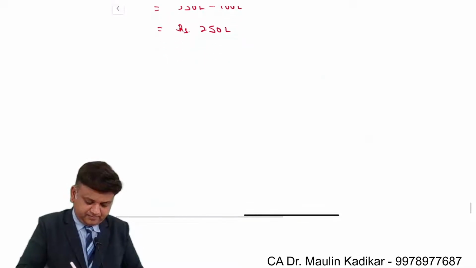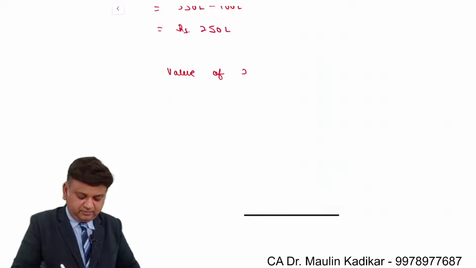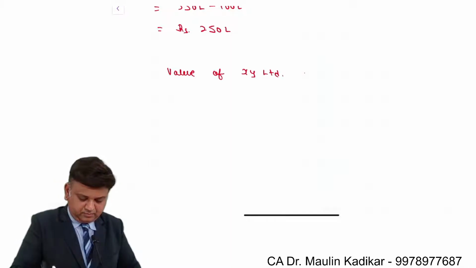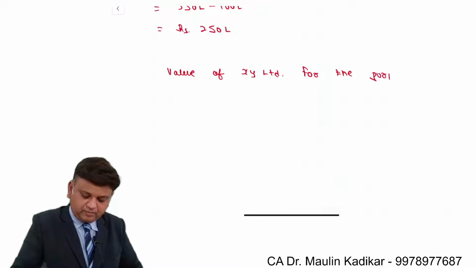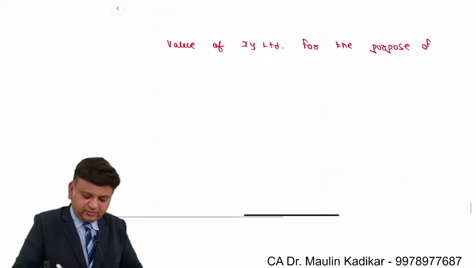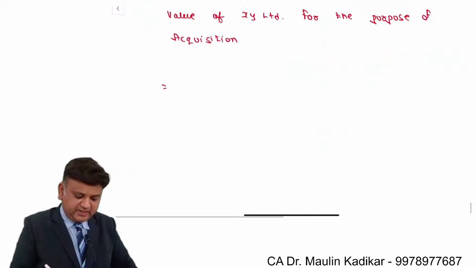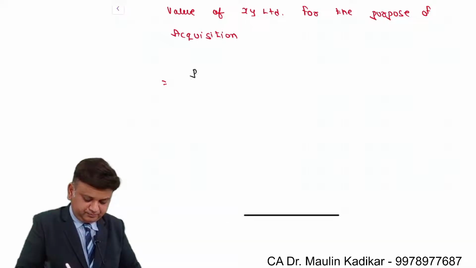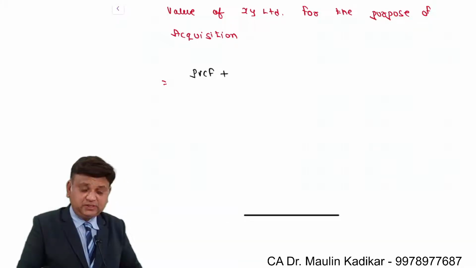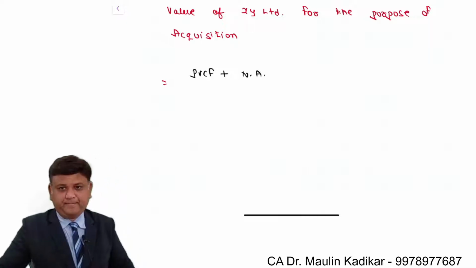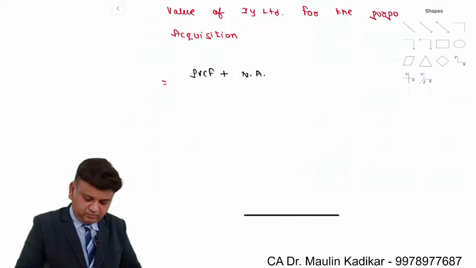Next is value of XY Ltd for the purpose of acquisition. It is present value of the cash flow plus net asset, divided by 2.